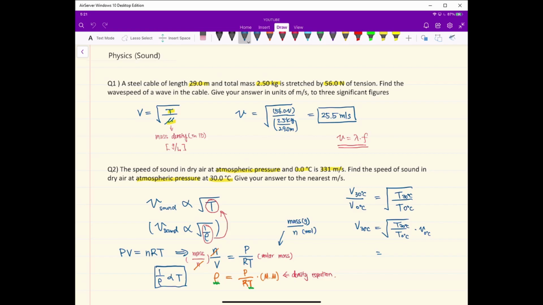So that is the square root of 303.15 Kelvin over 273.15 Kelvin times 331 meters per second. That equals 349 meters per second to the nearest meter per second.